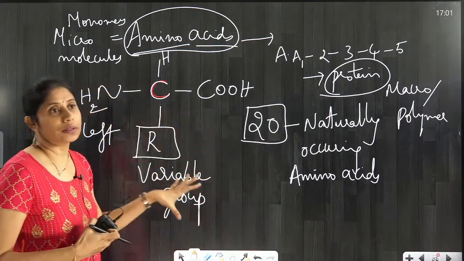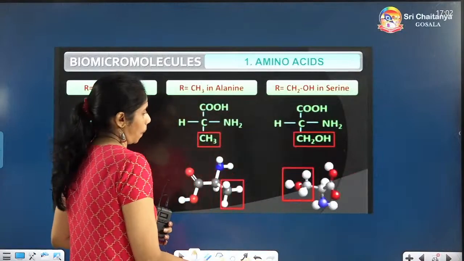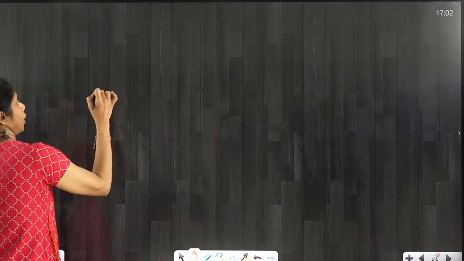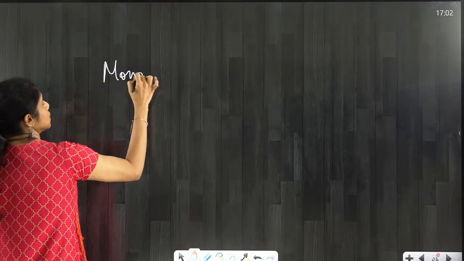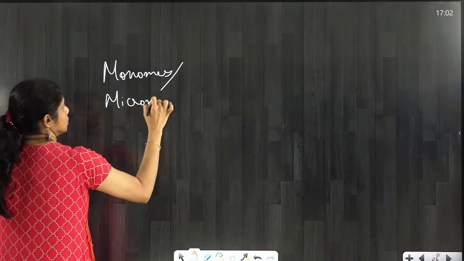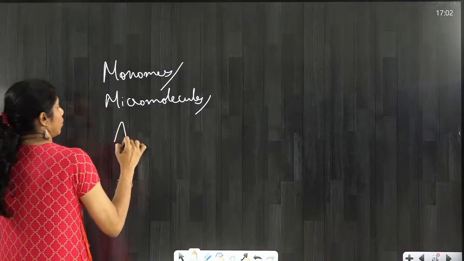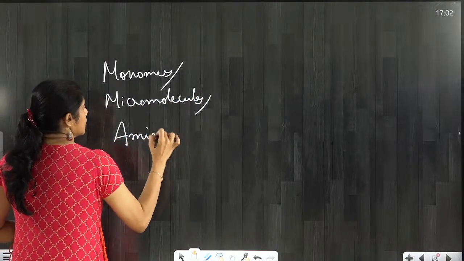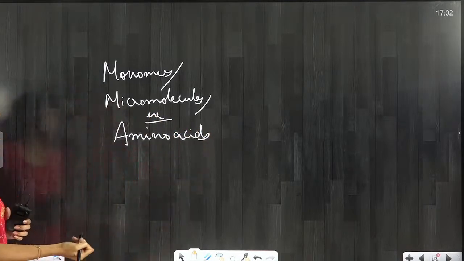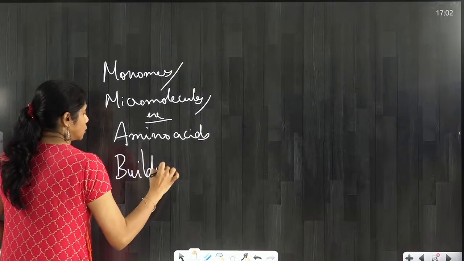So after this, can I conclude that monomers or micromolecules, examples are amino acids. Or you can call them building blocks also. For what?